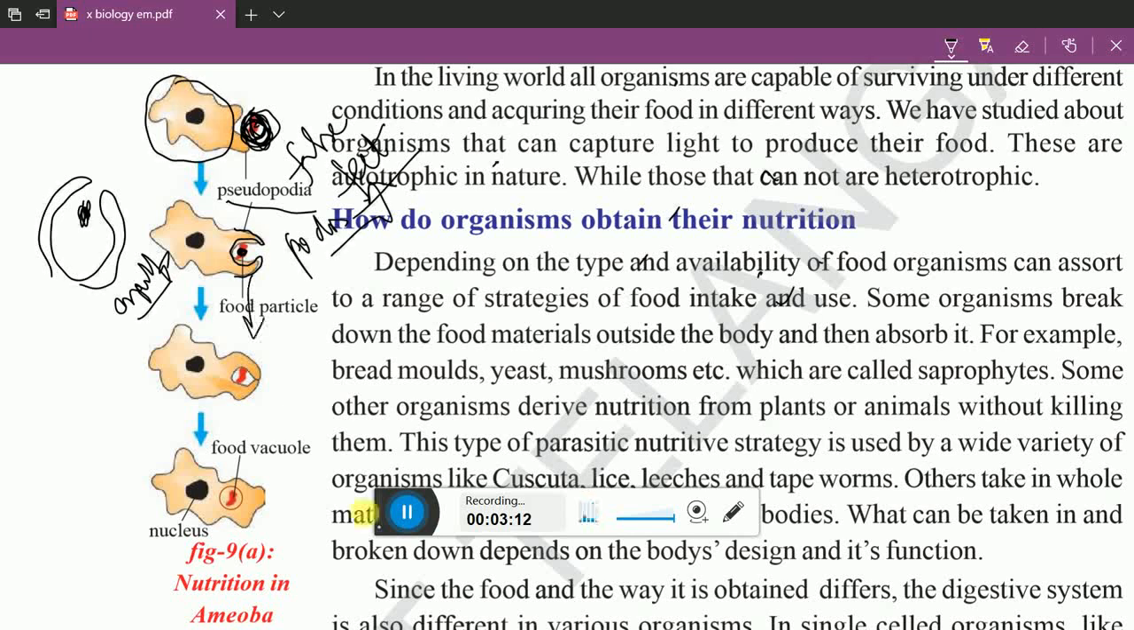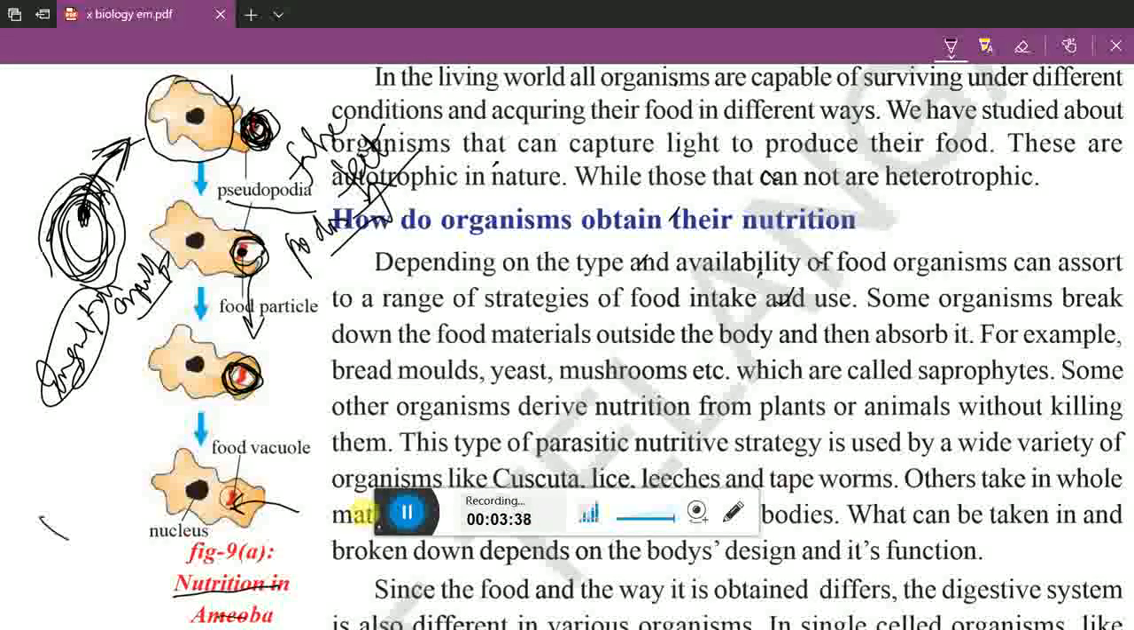After that, the pseudopodia will be closed. And then what will happen? There is no space for the food material or the small organism to exit from the pack. So this is called engulfing. First it identifies the food material, then covers it, then closes the exit of the food material, and then absorbs it into the body. This type of nutrition is called heterotrophic nutrition. It is depending on another food material. It is not preparing food from sunlight. It is depending on another organism for food.